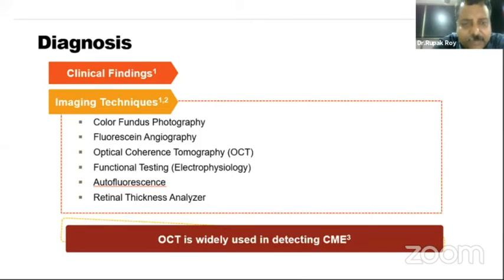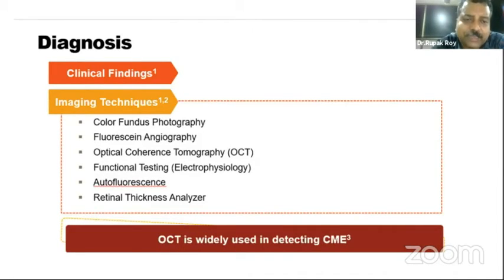Now, the diagnosis of CME can be done clinically by imaging techniques like color fundus photography, fluorescein angiography, optical coherence tomography, functional testing like electrophysiology, autofluorescence, and retinal thickness analyzer. But in a clinical setting, what we need to do is OCT.